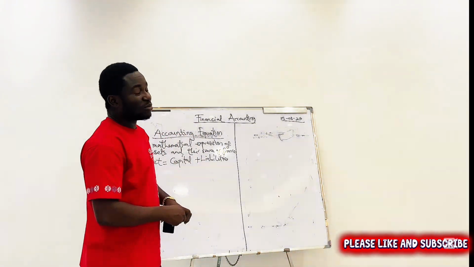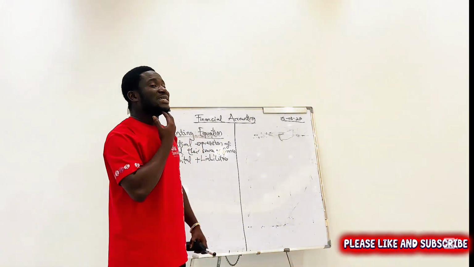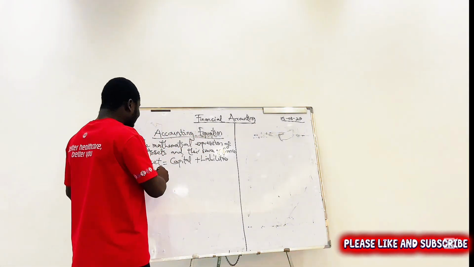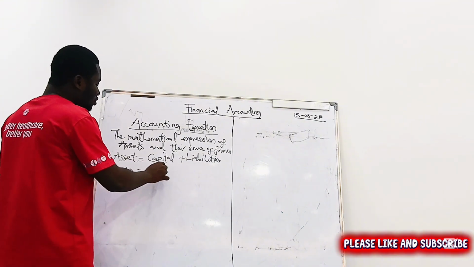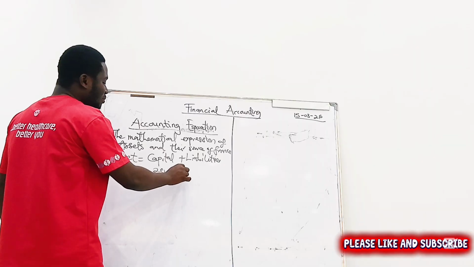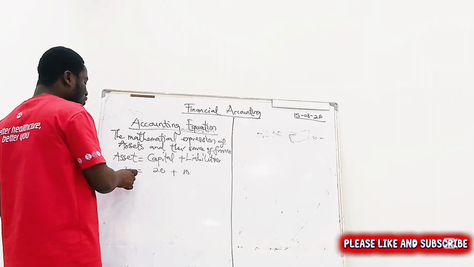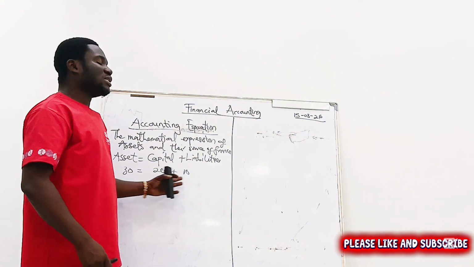So for example, in my first book, I told you that somebody wants to sell 30 books. All right, the assets will be 30. Then it says, I have 20 books, capital, providing 20 books. Let me borrow 10 from somebody else. We are saying that your asset must be equal to your source of finance. So that is where we get it.